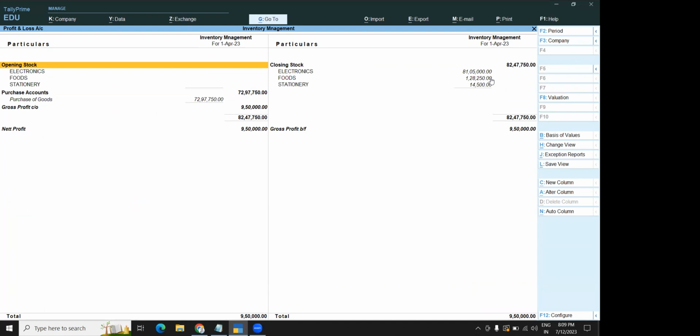But again, when it is profit and loss account, observe very carefully. It is shown as opening stock and closing stock. Stock in hand, out stock. Okay, understood? Opening stock, closing stock. What is your opening stock? What is your closing stock? Purchase is like whatever asset you purchase, whatever goods you purchase, like say you purchase a raw material, it is an asset for you. You purchase anything, it is an asset for you.